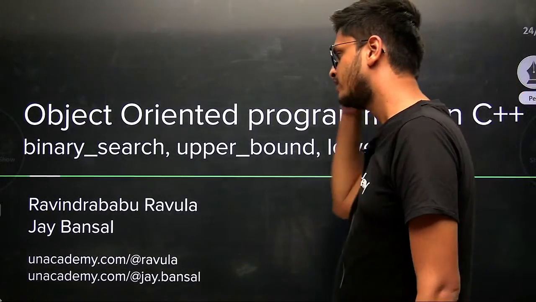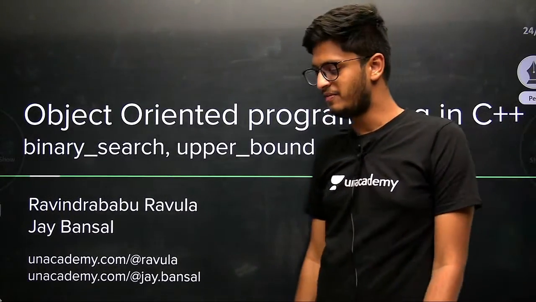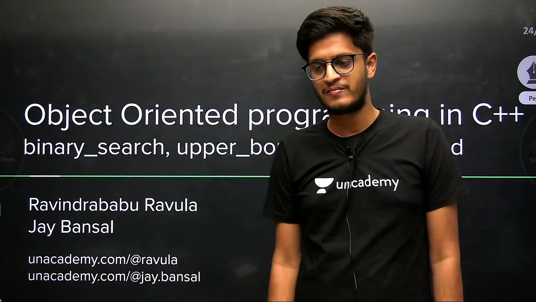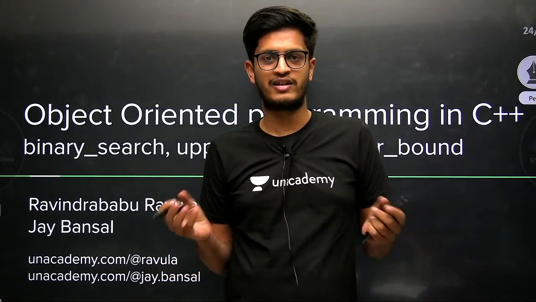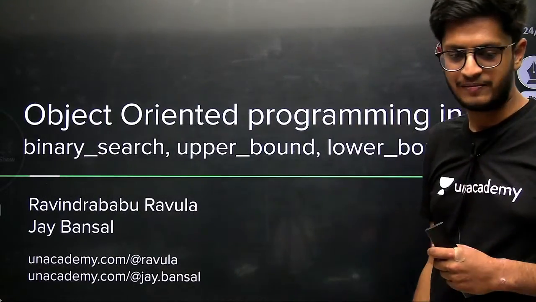Okay, hello everyone. So we were doing C++ STL, and in C++ STL we were doing generic algorithms. Algorithms which use the support of iterators, or in general random access iterators or pointers, and they can do some functionality. So you can apply those generic algorithms to any container of the standard template library. So we were doing that, and